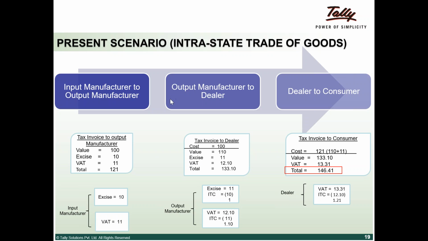Okay, then the next one is exempt versus zero tax versus tax free, which I ran you through. Basically, zero tax is the value of the goods plus zero rate of tax. Like I said earlier, this is mainly for exports, which will help you take input tax credit so that you are encouraged to do more exports. In exempted goods, you will not get an input tax credit. Exempt goods do not fall under the purview of GST, so you will not get any input tax credit there. Next question from Rajan Sharma.